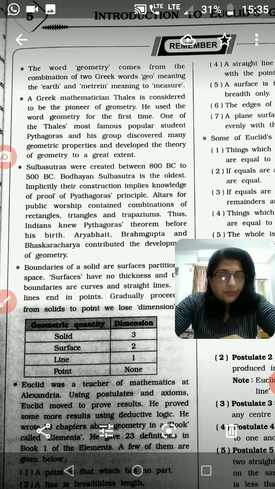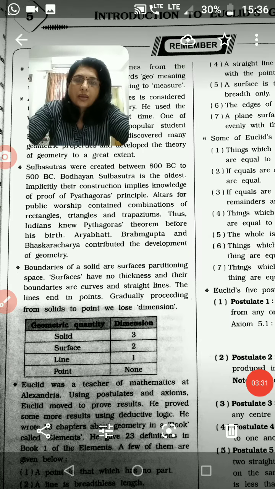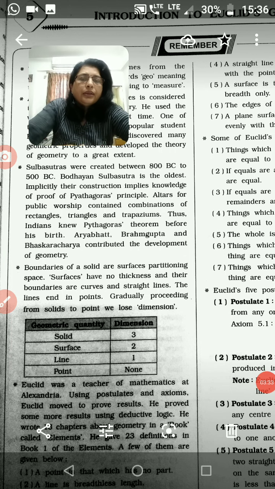Sulba Sutra. Sulba Sutras were created between 800 BC to 500 BC. Bodhayan Sulba Sutra is the oldest one. Implicitly, their construction implies knowledge of proof of Pythagoras' principle.